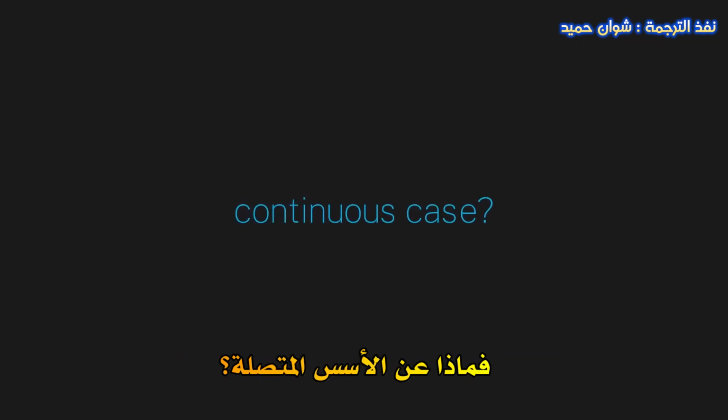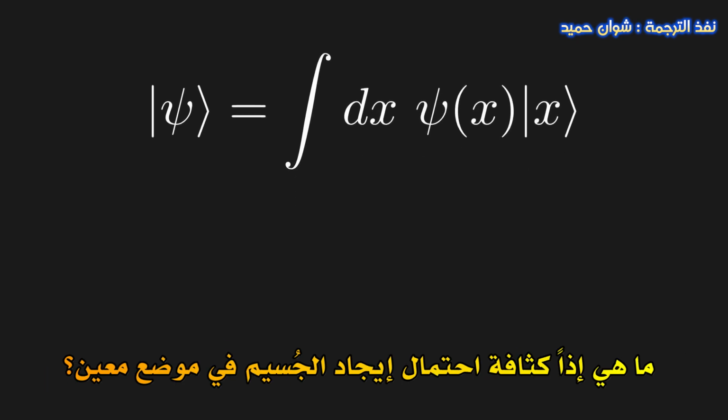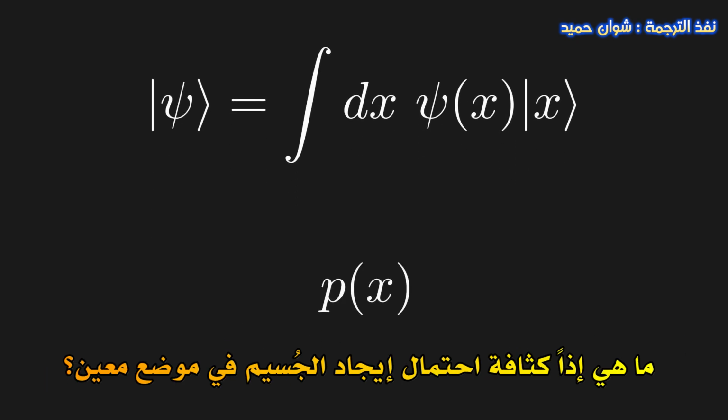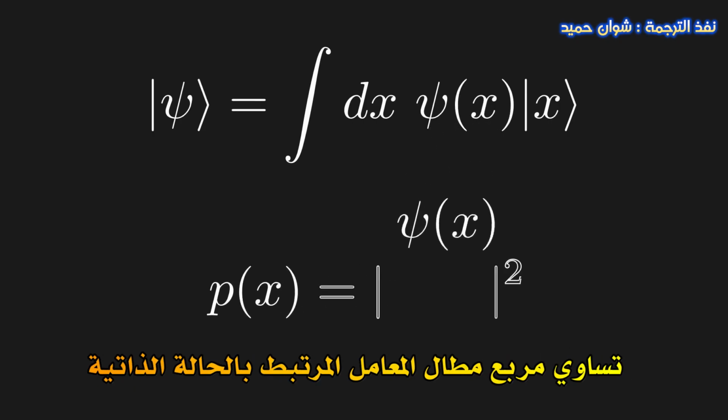Now, we have so far been working with discrete eigenbases, but what about continuous ones? For example, remember that position has a continuous eigenbasis, and therefore our eigenbasis expansion looks like the following. So what's the probability density of getting a particular position? Well, given the Born rule, we know that the probability density of position is equal to the squared magnitude of the coefficient in front of the eigenstate.